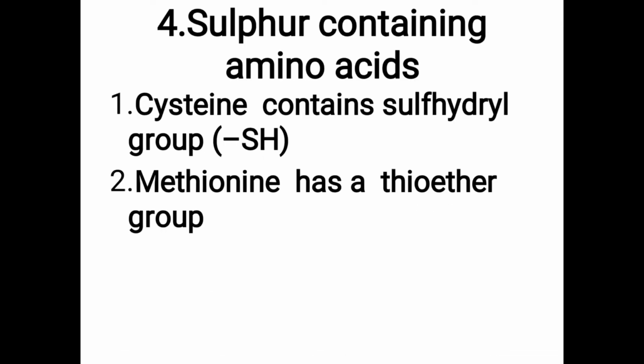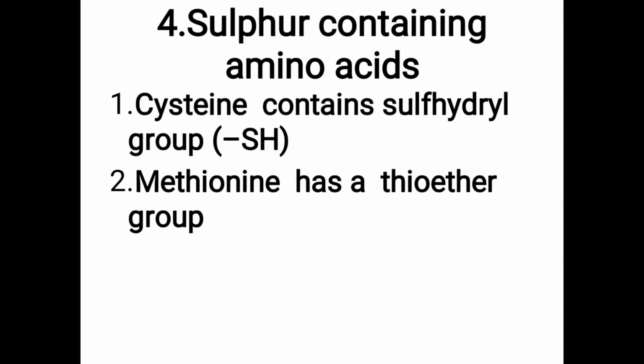Fourth one is sulfur containing amino acid. Cysteine contains a sulfhydryl group, SH group. Methionine contains a thioether group.